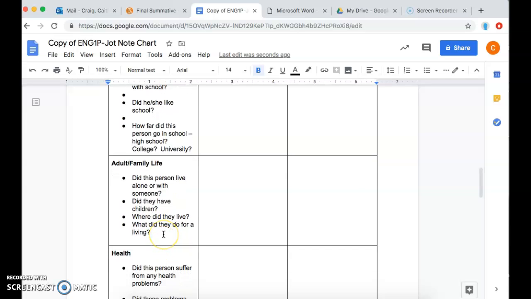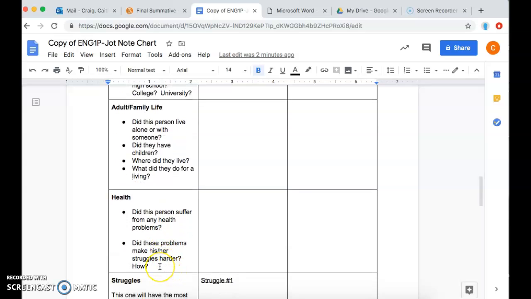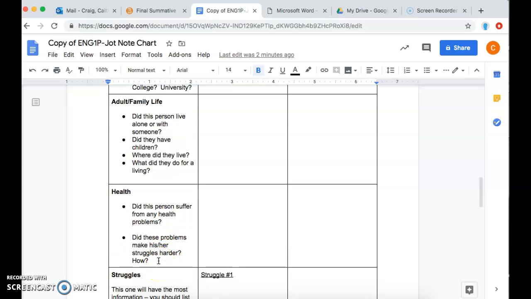Maybe you want to include information, maybe this person's really, really close with a specific person in their family, maybe they were adopted, anything that you think is pertinent and relevant to this aspect of the person's life. Same with health, lots of people, it could be that part of the thing that they struggled with was a health issue and you want to mention that there. It could be that they were healthy as a fox their whole life and they were lucky that way.